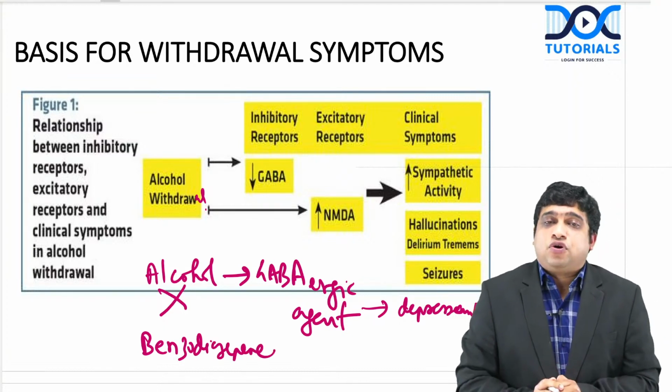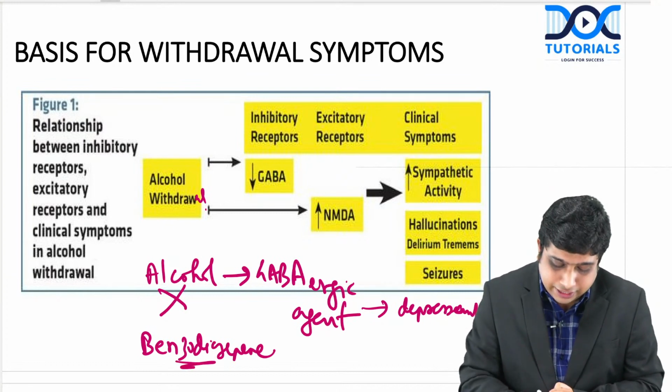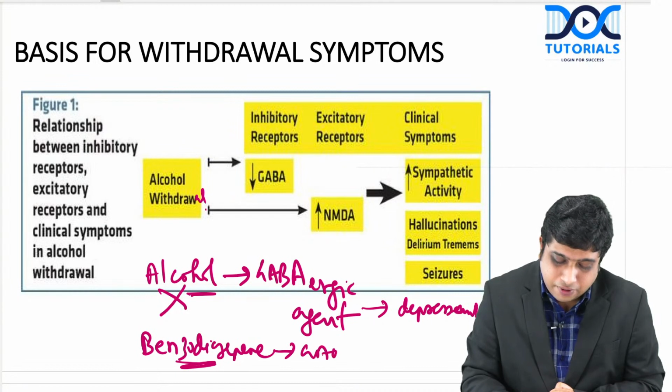And our treatment for alcohol withdrawal is mainly benzodiazepine because both are GABAergic agents.